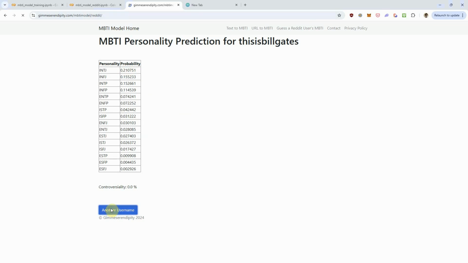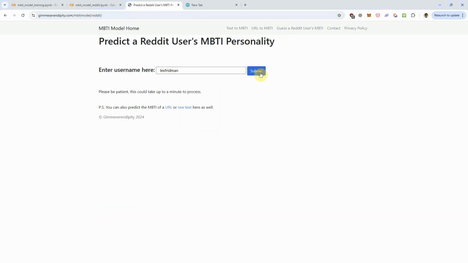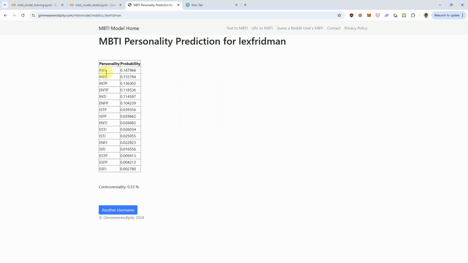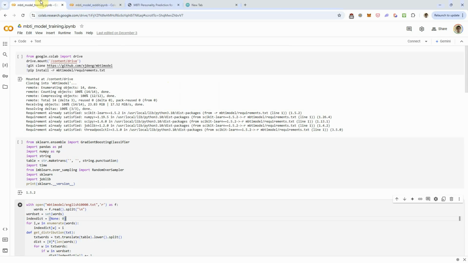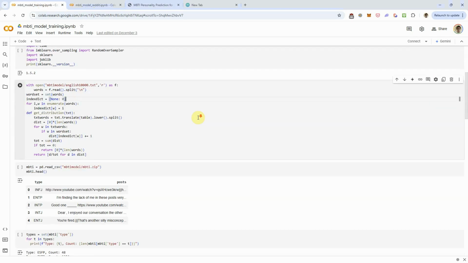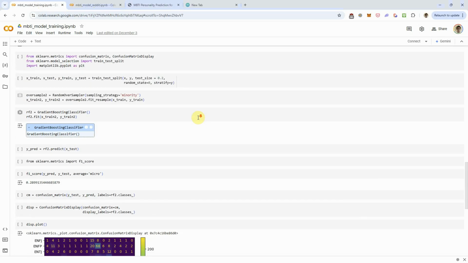And now let's do another username, and let's run it with lexfridman. And it says he's an INFJ, but with only about 17% probability. And I have a training notebook here that I will put in the link, so you can take a look at this.